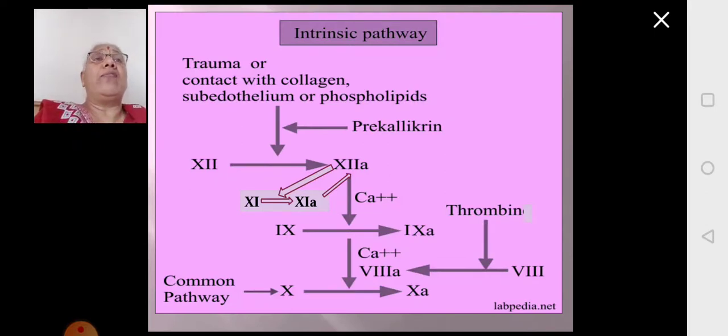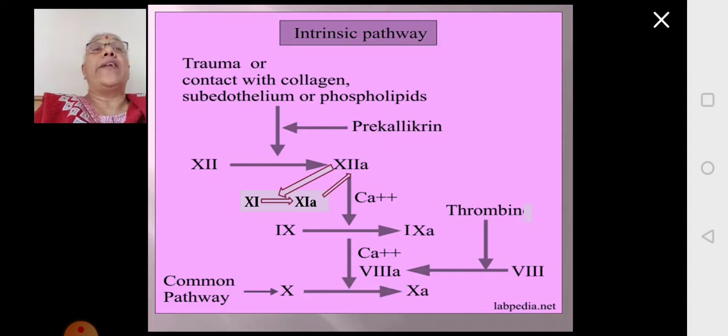So everything we will look at in detail together in the last slide, but now here, just for the purpose of understanding, we will show you how the intrinsic pathway will start. Whenever there is a tissue injury, when the blood vessel is cut, the lining of the blood vessel is exposed, that is the endothelial lining, where you have the endothelial collagen, and also platelets will break. Then phospholipids of the platelets are there.